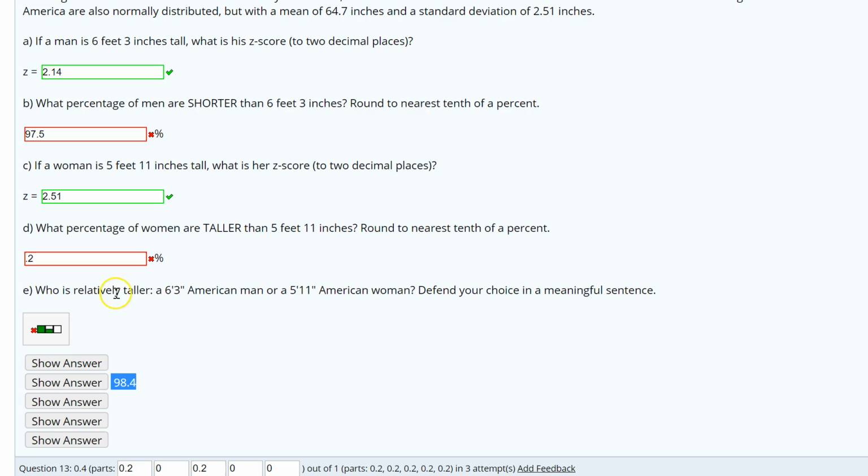Then finally, who is relatively taller? This is just like what was on the first exam. Just looking at their z-scores, which you calculated. The woman has a higher z-score, so the woman is taller relative to their gender.